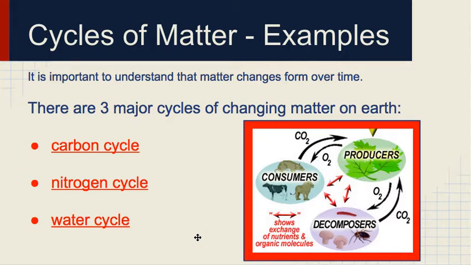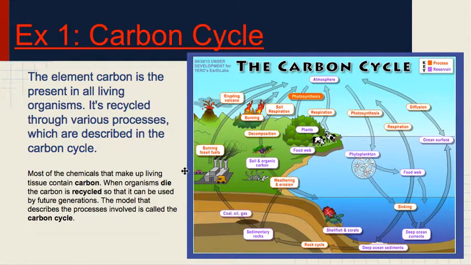All right, so there's three big cycles of matter we're going to talk about. We're going to talk about the carbon cycle, the nitrogen cycle, and the water cycle. Okay, this is in your notes right here. You want to put in the different pieces that go in your notes. But when we talk about matter, we're talking about any types of atoms, right? So carbon dioxide, oxygen, those are molecules made of atoms. Those things are being transferred through producers, consumers, and decomposers.